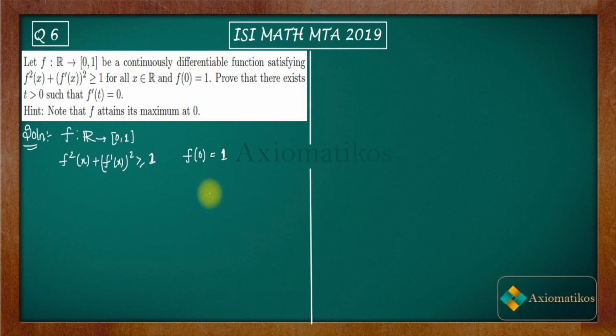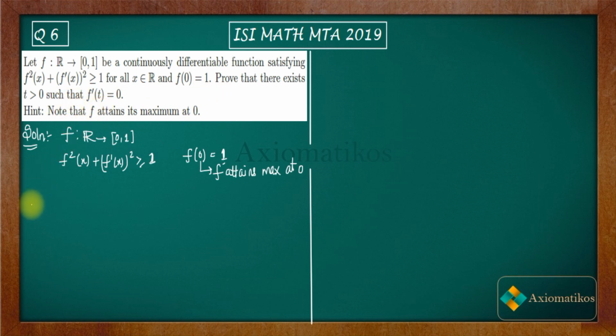Now notice that your range set, I will say codomain, is 0 to 1. Now you are given f of 0 is equal to 1. What does that mean? This means that f attains its maximum at 0. Alright, so now let us move forward.